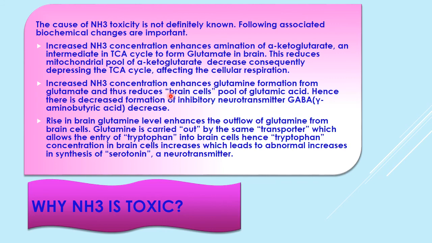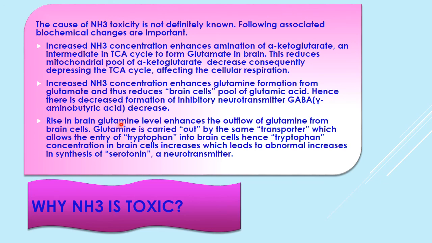Increased ammonia concentration also enhances glutamine formation. As more and more glutamate is synthesized, it combines with ammonia to form glutamine, and this glutamine formation from glutamate thus reduces the brain cells' pool of glutamic acid. Hence, there is a decrease in formation of the neurotransmitter GABA, gamma aminobutyric acid, so nerve synapses are affected.